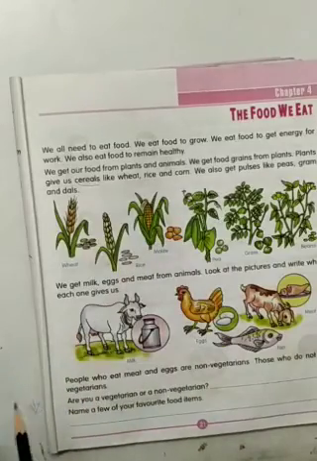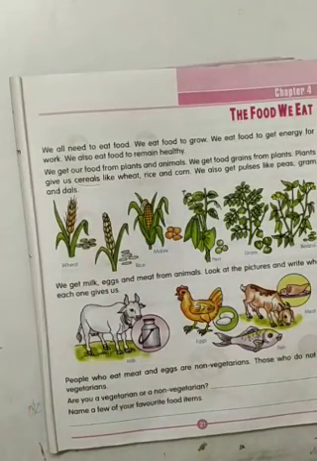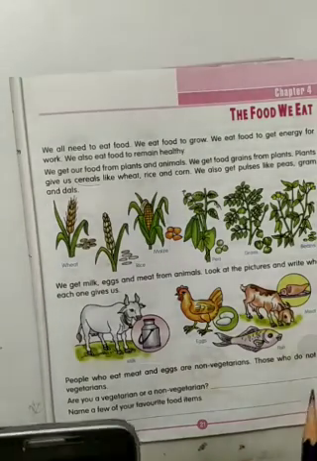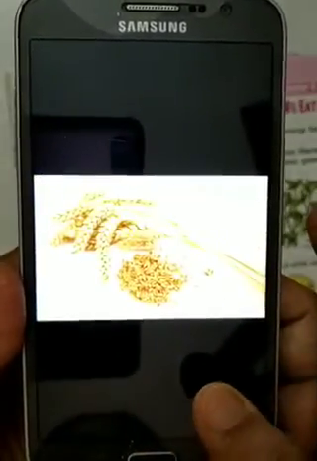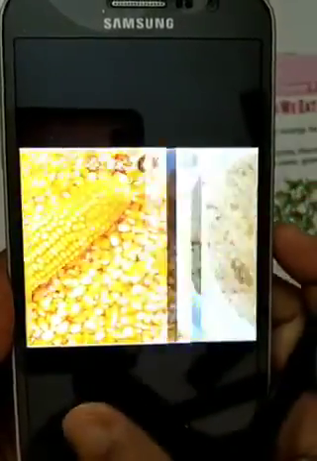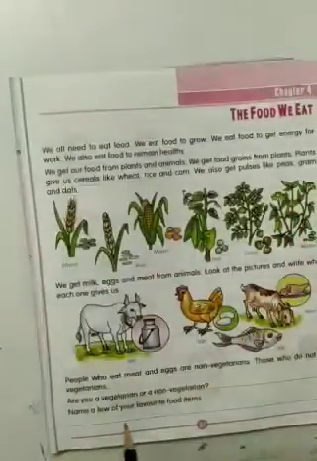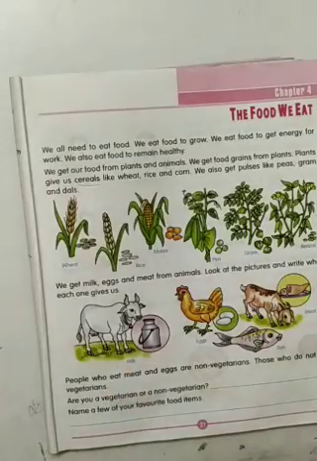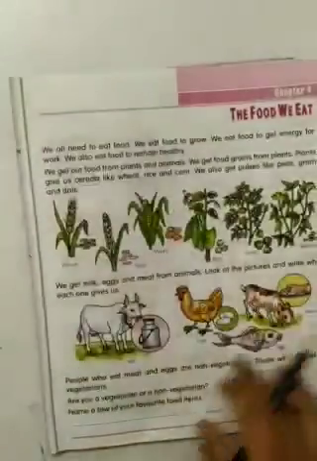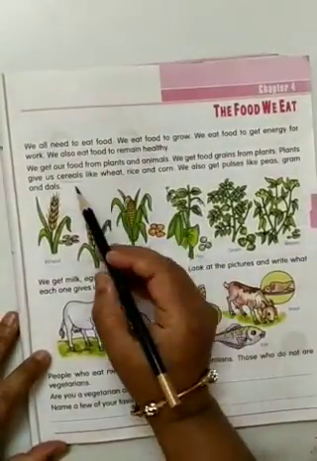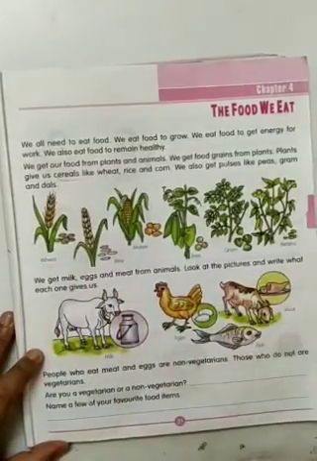Once again I'll show you. All these are known as cereals. Rice, wheat, corn, this is all known as cereals. Jawari, nachni. These come under the category of cereals.